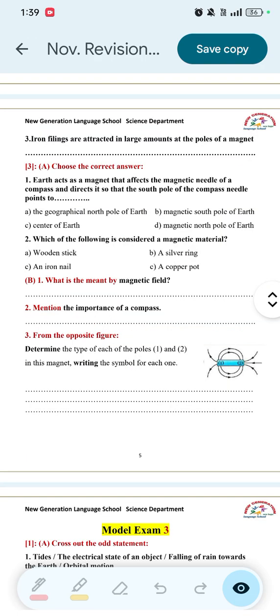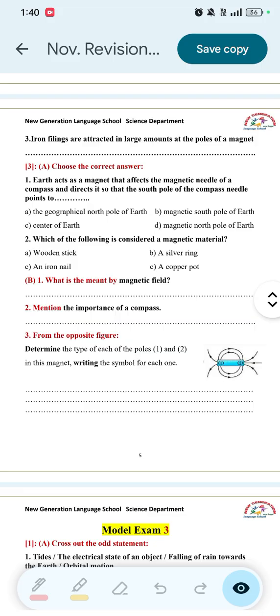Number 3, iron filings are attracted in large amounts at the poles of the magnet because the magnetic attraction force is strongest at the poles, or is denser at the poles.